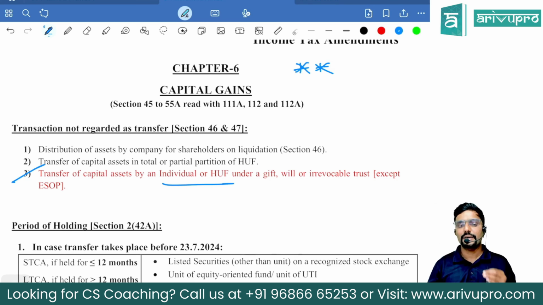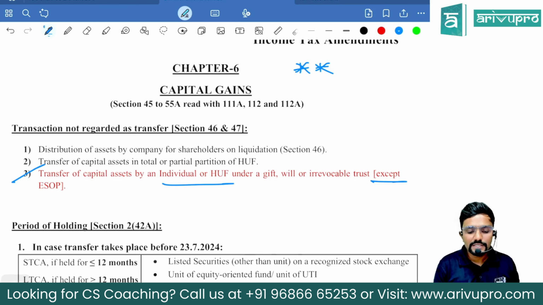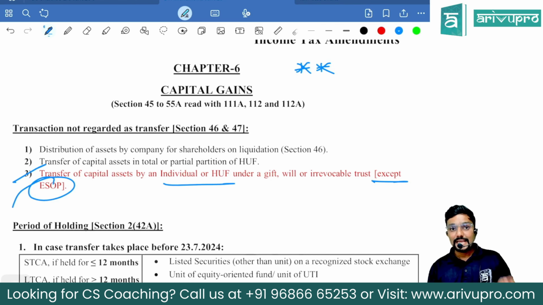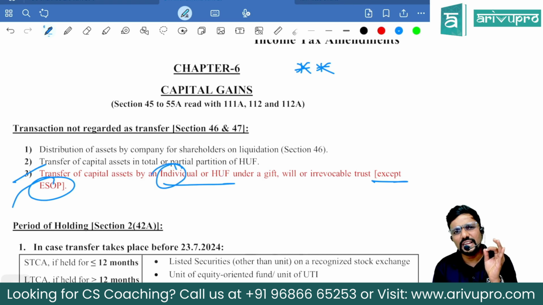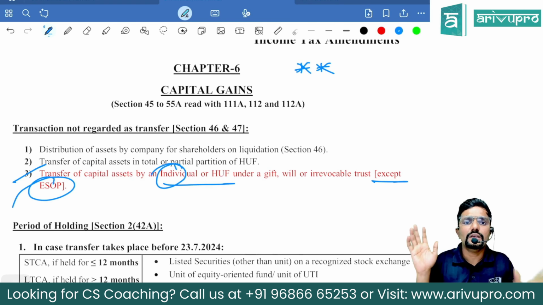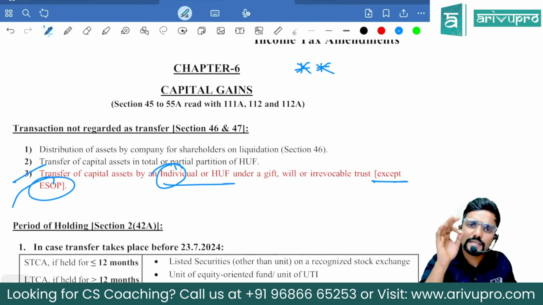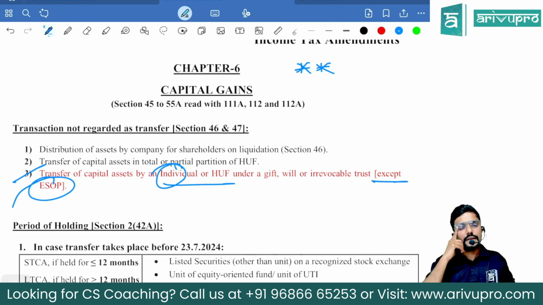Yes. But here the exception is, guys, ESOP shares. Now, if an individual has gifted freely or as a will the shares he has got under ESOP, is it still a transfer, sir? Yes, it is a transfer. The exception is not applicable, meaning it is not covered in section 47. If ESOP shares are given as a gift or will or irrevocable trust, it is a transfer, and capital gains is applicable.